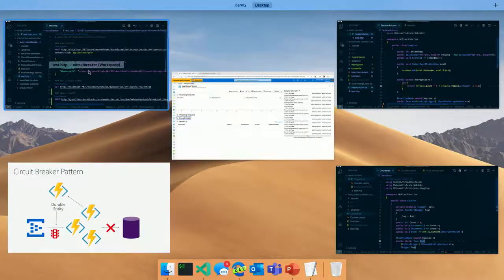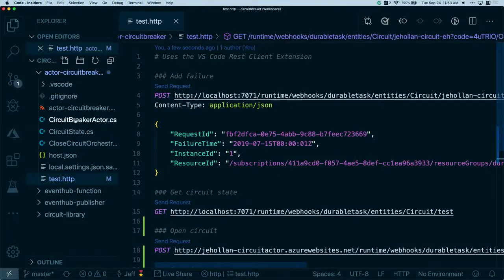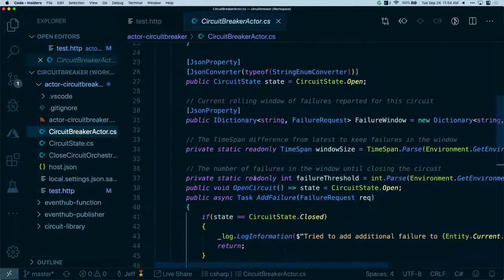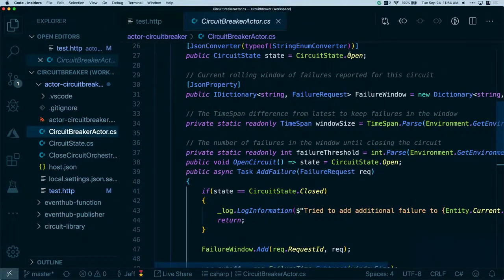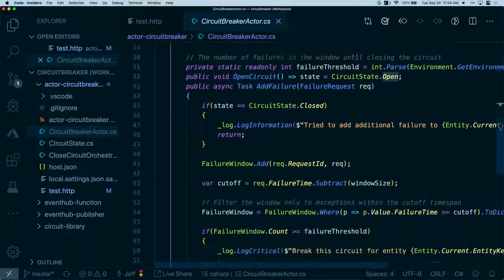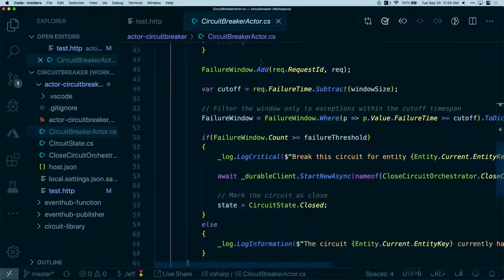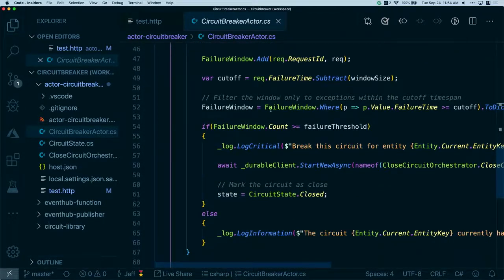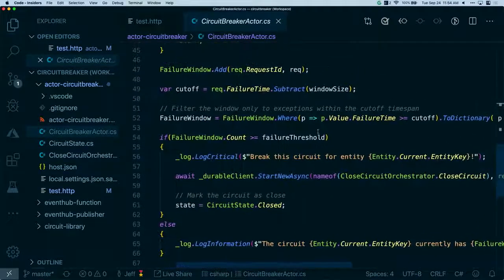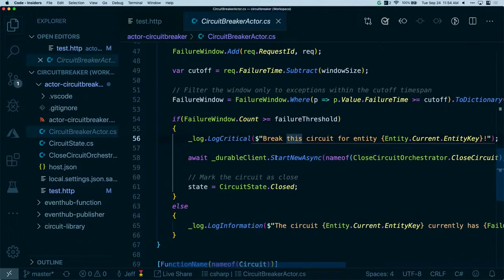And in fact, there's a sample on GitHub that I'll link to in a second that does exactly that, where I have a durable entity that has the state of the circuit, open or closed, and you can add a failure to it. Any of my functions can say, hey, I hit an exception. And I just have here some code, I'm not going to dig into it right now, where I'm saying, you know what, if I ever have more exceptions, in my case it's like 50 exceptions within a 30-second window, then I want to go ahead and break the circuit to turn it off. And in that case, I just have some code that disables this function app. So let's actually test it out now.